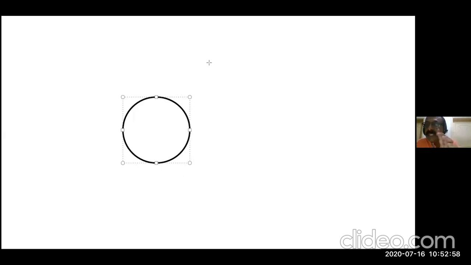Now we need the reason. What is the reason? Just after releasing, the stone travels with the velocity at the instant it is released.